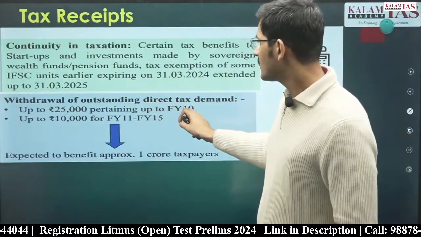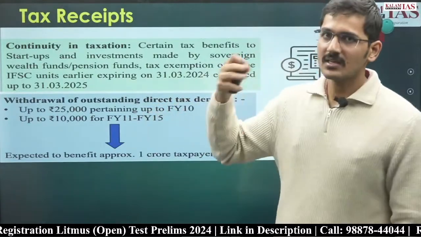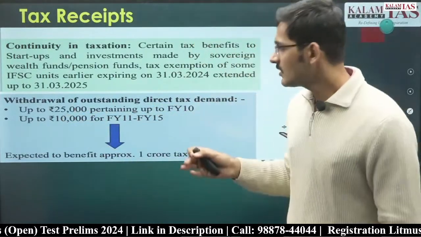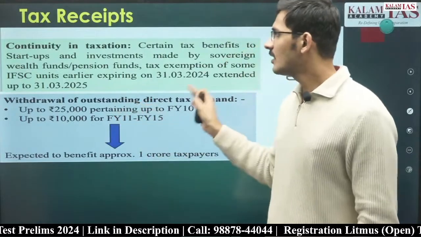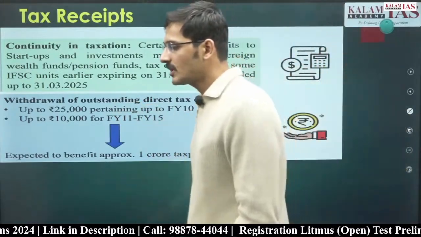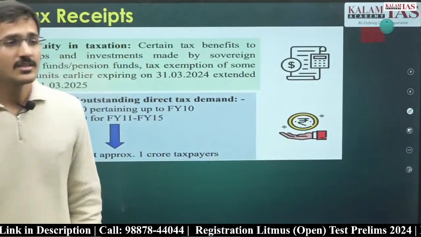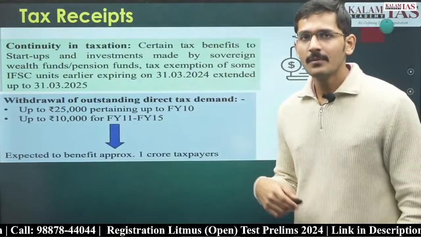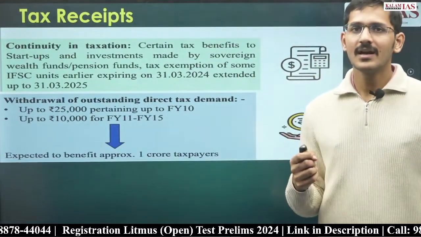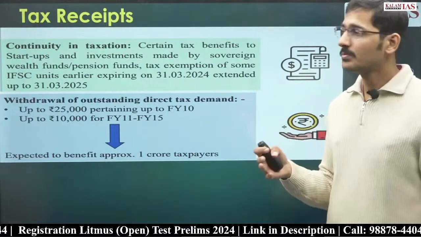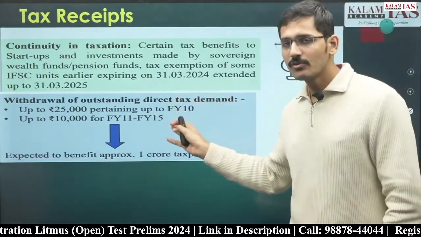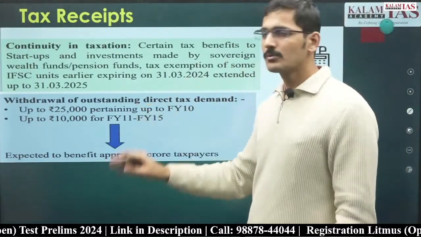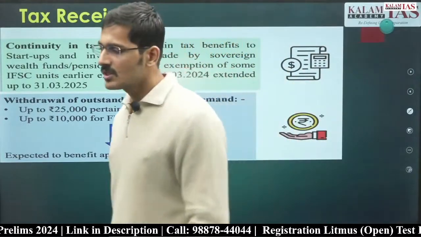सिमिलरली फाइनेंशियल ईयर 11 से 15, 2010 के बाद से लेके 2015 तक अगर कोई अमाउंट है जो 10,000 रुपए तक का ड्यू है, देन द गवर्नमेंट ऑफ इंडिया इज withdrawn the demand for that outstanding amount, and as a result, the finance minister in her speech has claimed that 1 crore people will benefit from this, that the government of India had demand due from at least 1 crore people in this category, that is before financial year 10 up to 25,000 rupees, financial year 11 to 15 up to 10,000 rupees. इससे ज़्यादा आपको जानने की ज़रूरत नहीं है.